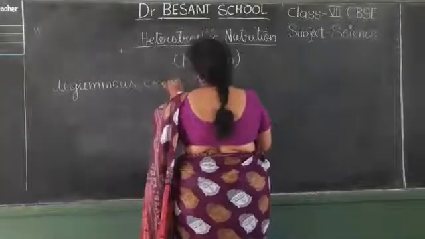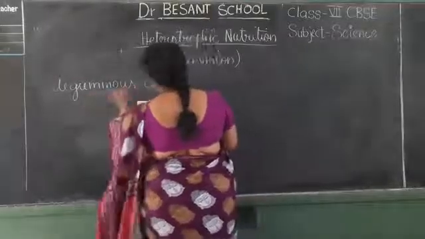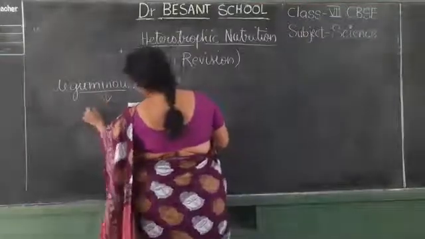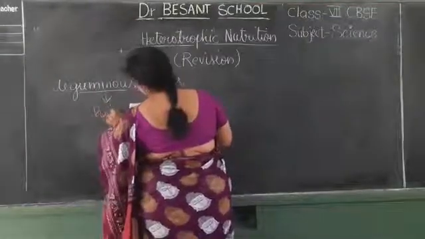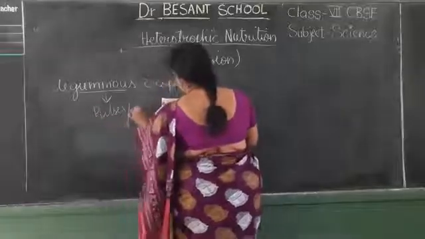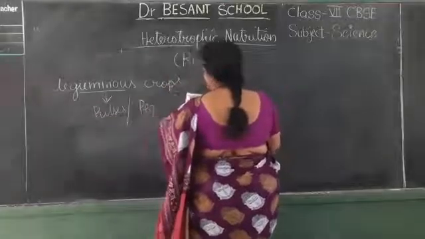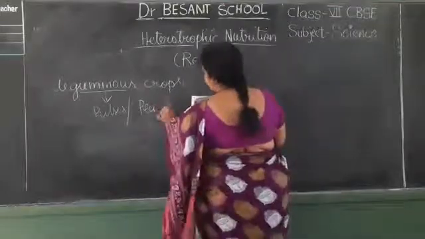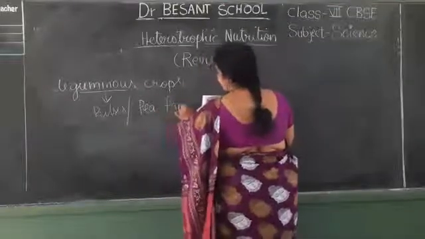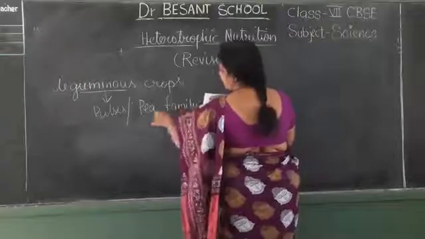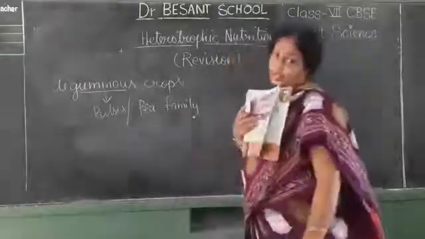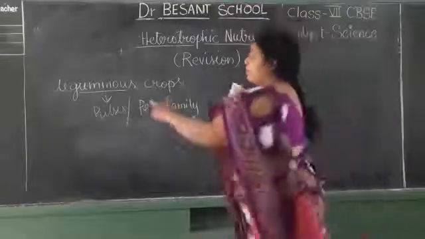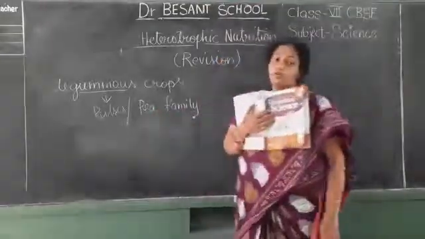How can we remember this? This word is really difficult for you all, isn't it? We can remember with the help of pulses or the pea family. You all have surnames and your family name, isn't it? Like that we have this pea family: green peas, all the pulses, that is different dals you all eat, groundnuts. All these plants belong to the leguminous crops or the pea family.